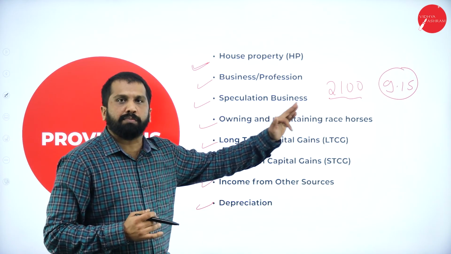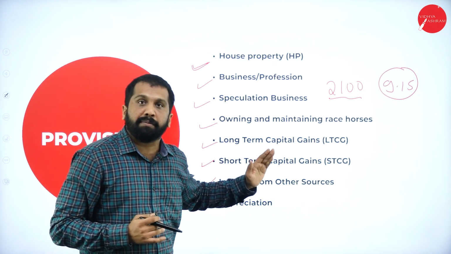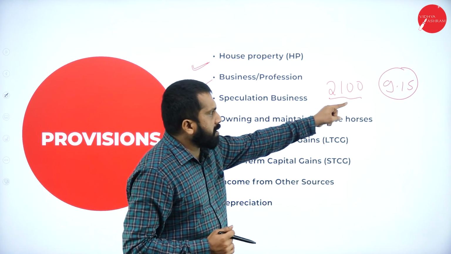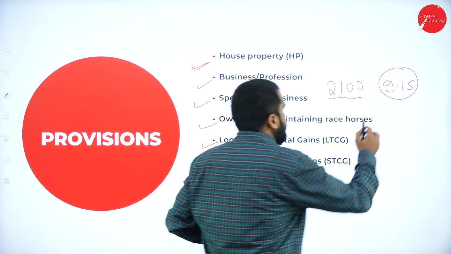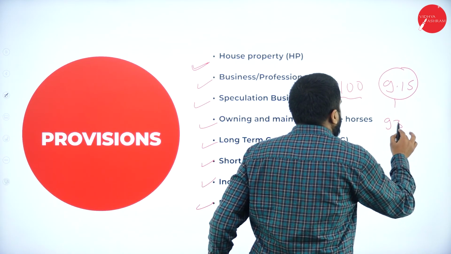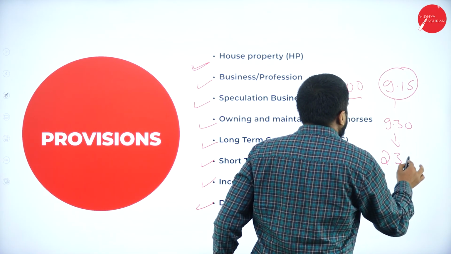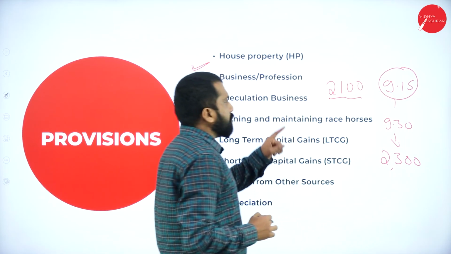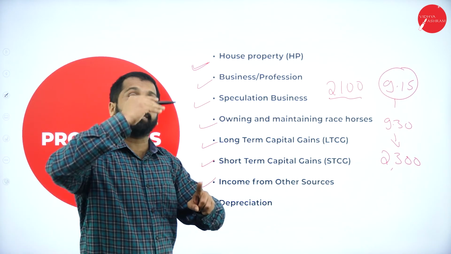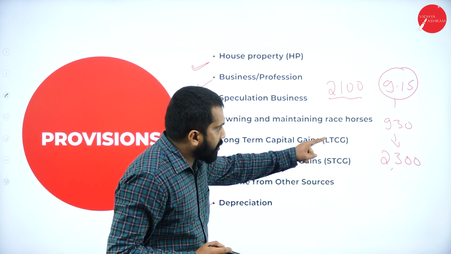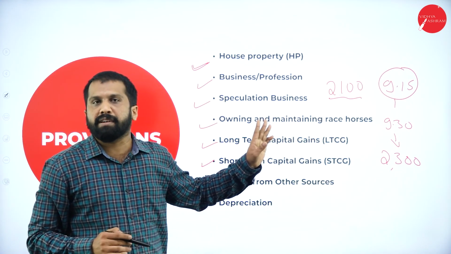Everybody will rush to buy Reliance. Suddenly the market opened at 9:15, and by 9:30 the price went to 2,300. The 2,100 share suddenly went up to 2,300 within 15 minutes.